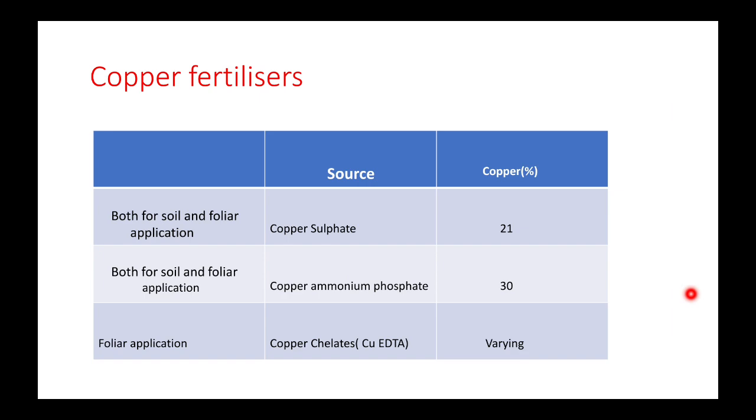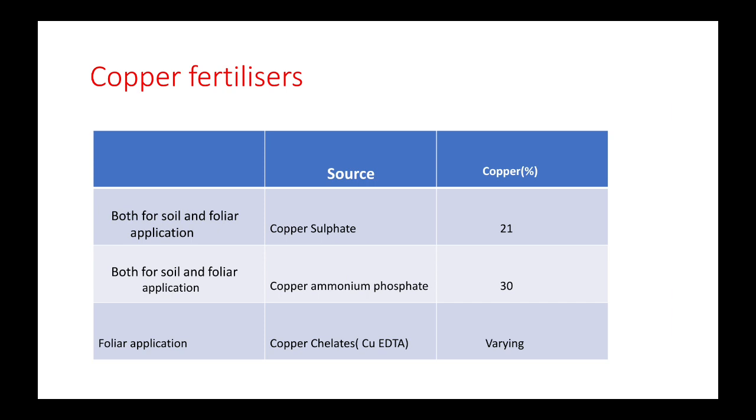Next, copper fertilizers. Here the copper fertilizer sources are of three types. First one is copper sulfate, second one is copper ammonium phosphate and third one is copper chelates. So what is the advantage of using copper sulfate? It is used for both soil and foliar application. In copper sulfate, 21% of copper is present.